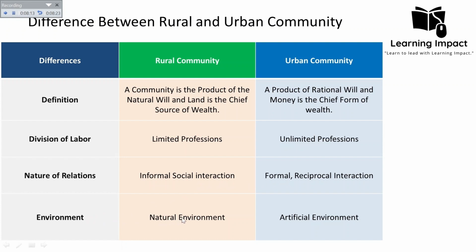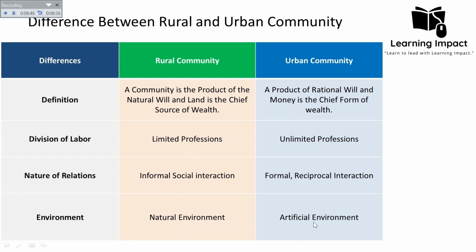Then in case of the environment, the rural community is mostly surrounded by the natural environment, such as forests, mountains, rivers, farmland. For example, a small village nestled in a valley surrounded by rolling hills, forest, and a nearby river, and residents live in harmony with nature, relying on the land for farming, hunting and fishing. Most of the professions taken up by the rural community are associated with nature, like fishing and agriculture. They rely on nature for their profession.